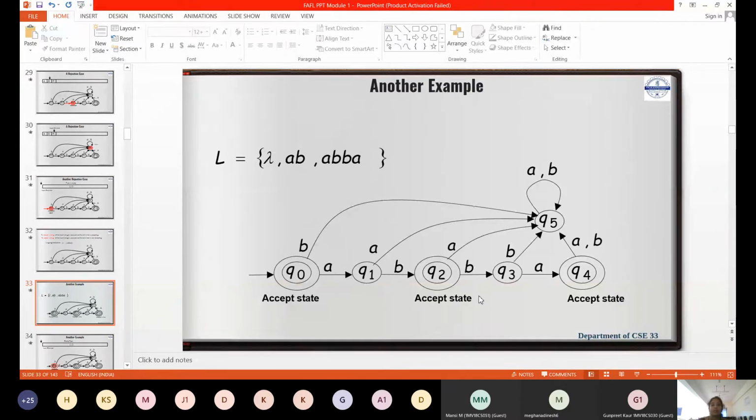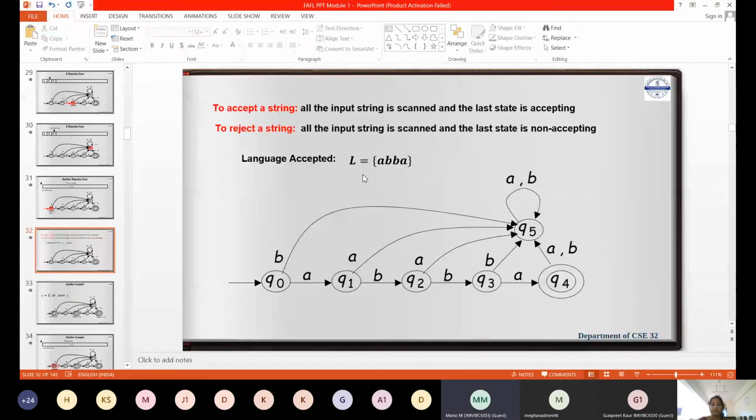Suppose this is the language. You see, even empty input has to be accepted. AB has to be accepted. ABBA also has to be accepted. For ABBA, what is the difference between the previous one and now? There are multiple accept states. Yes. So here the case is ABBA. At the end of that string, you had an acceptable state.